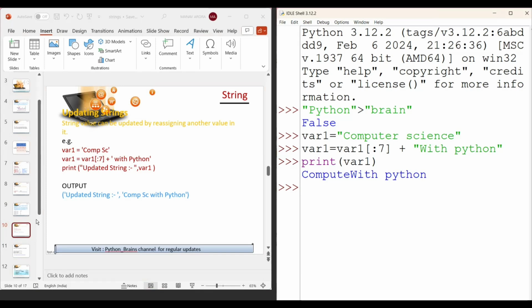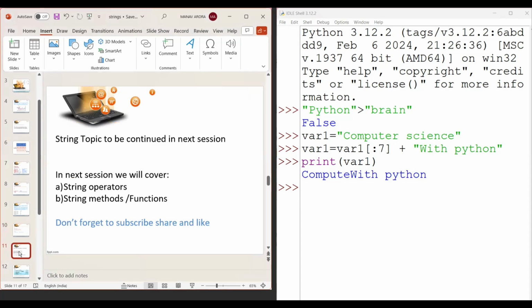Okay, so what we learned in today's session, we covered some basic points. What is a string, how we can declare the strings, how we can access the string, slicing, string updation, and string comparison. Okay, so the next topic is to be continued in the next session. In the next session, we will cover string operators, string methods, and all the functions.